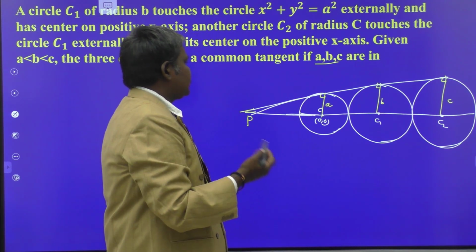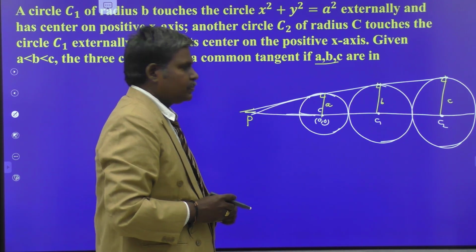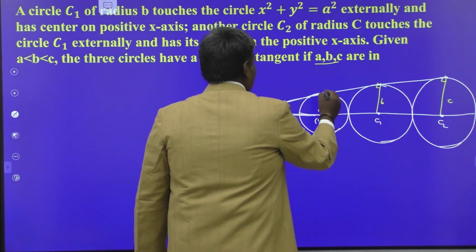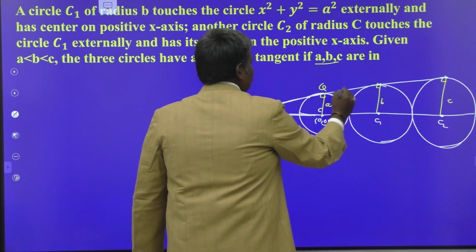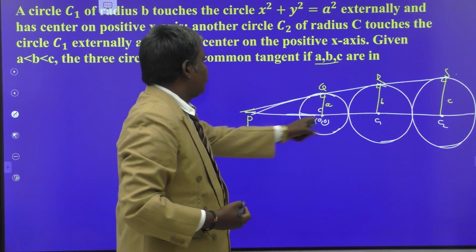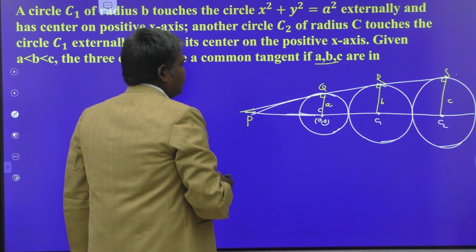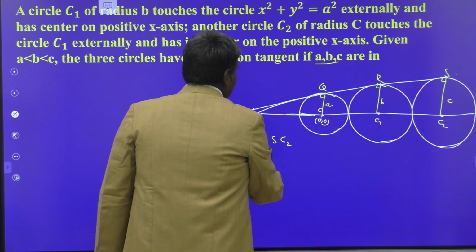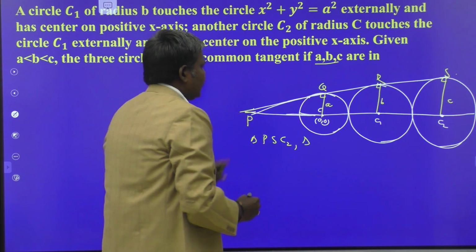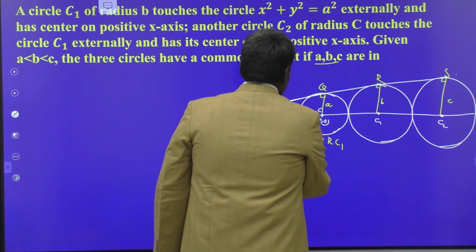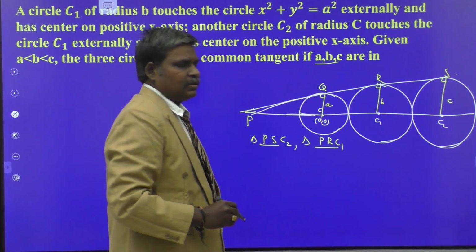Now, consider the similar triangles. What are the similar triangles here? Suppose these points of contact are Q, R, S, say. Now triangle PSC2 and triangle PRC1 are similar triangles.